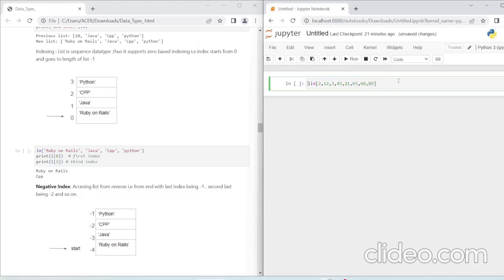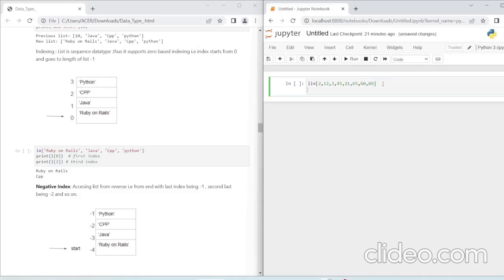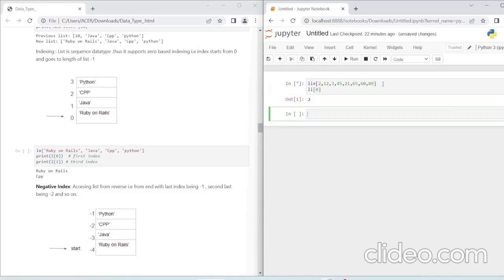I've taken this list to show you indexing and slicing. The list is also zero-based index, which means the first element will be 0. If I do li[0], it will be 2. So the first element is always 0.